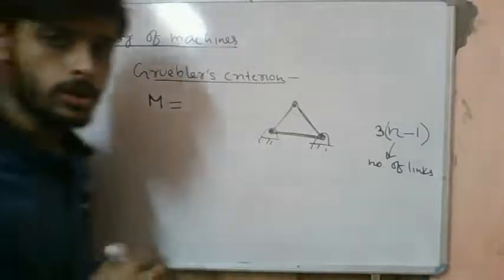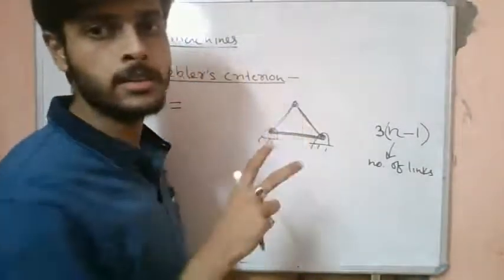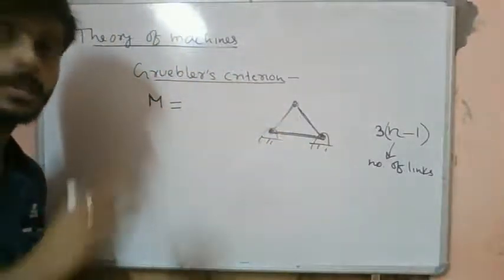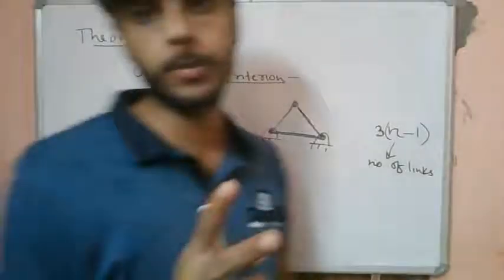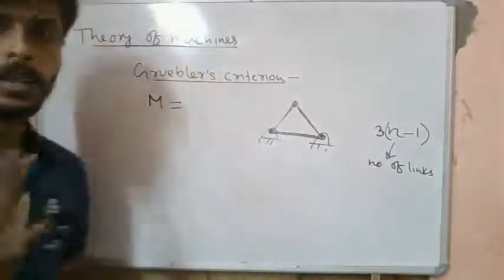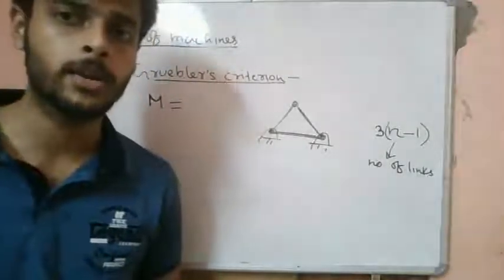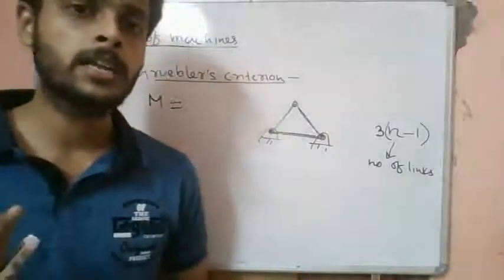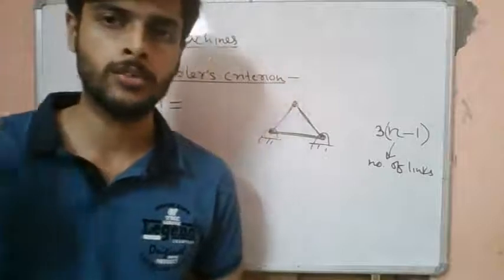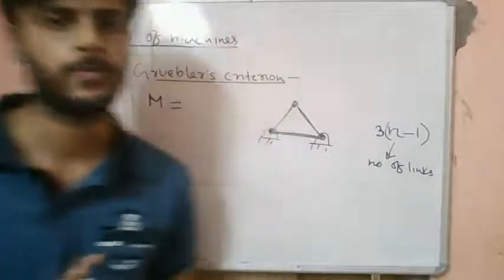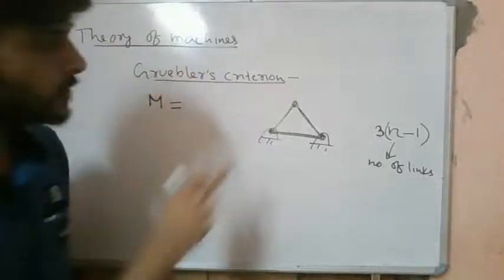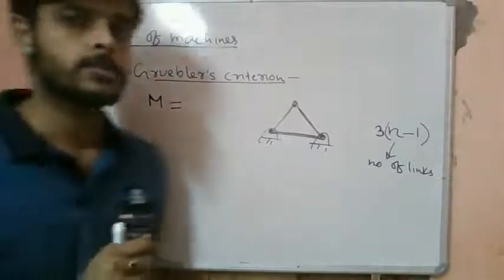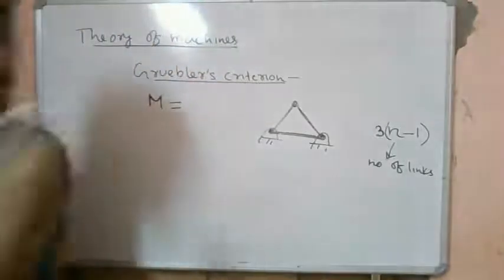Right? Now if these 2 rigid bodies are connected by, let's say, some lower pairs, a lower pair curtails 2 degrees of freedom mostly, in a planar motion. There are 2 types of lower pairs we have seen, the revolute and the prismatic. We have also seen other types of lower pairs, but those will not be encountered in a planar mechanism. In a planar mechanism we can have only 2 types of lower pairs: the revolute pair and the prismatic pair. So if these 2 rigid bodies are connected by any of those 2 pairs, each pair subtracts 2 degrees of freedom.